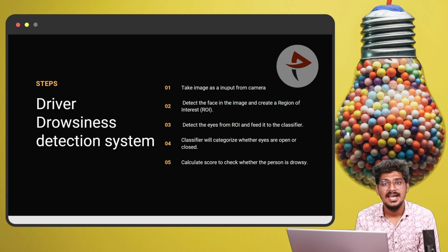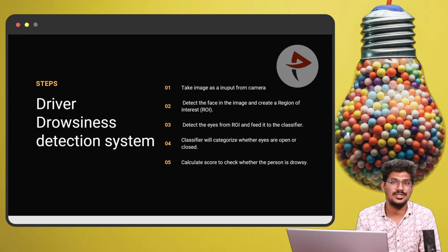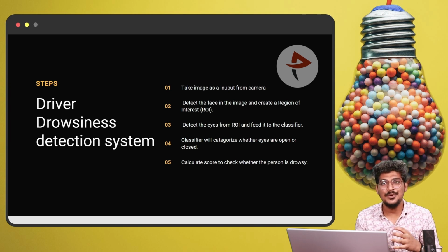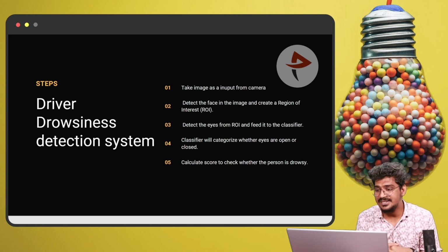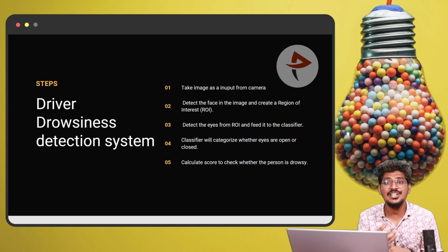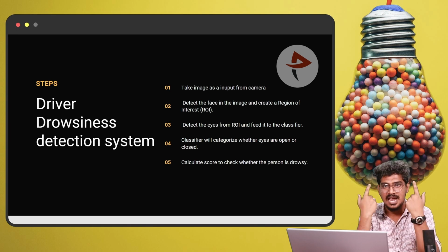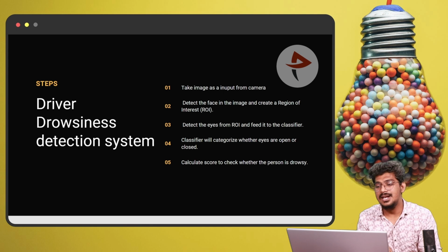The first one: take the images as input from the camera. We are going to access the camera too, so we are detecting and accessing in real time. It is a real-time process, and I will show the output for this. Now, detect the faces in the image and create the region of interest for the face. The region of interest is a rectangle box for detecting the face, and then detect the eye from the region of interest and